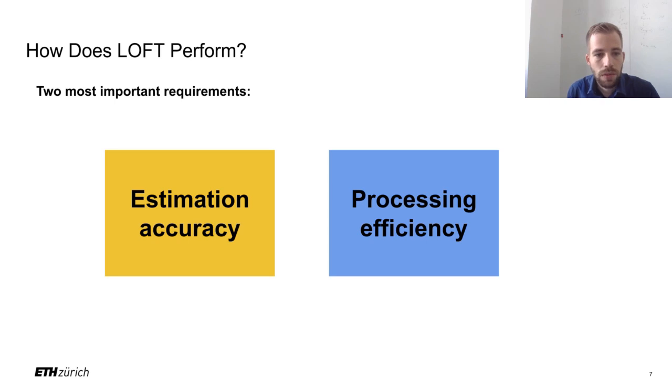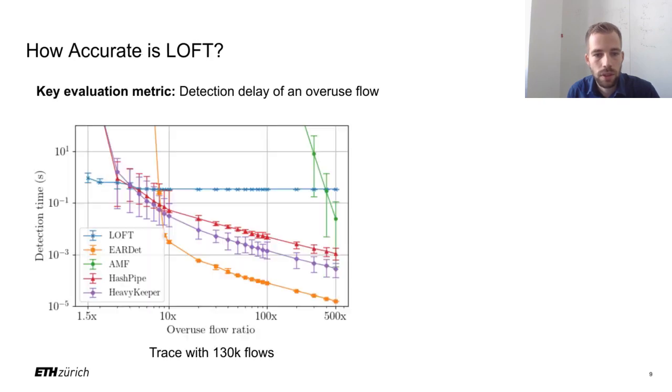After explaining the LOFT algorithm, we now turn to evaluating its performance. For this evaluation, we focus on two important requirements, namely estimation accuracy and processing efficiency, where we first discuss estimation accuracy and later discuss processing efficiency. To evaluate the estimation accuracy of LOFT, we rely on detection delay as an evaluation metric. This detection delay measures how long a monitoring algorithm takes to detect a single overuse flow within many non-overuse flows.